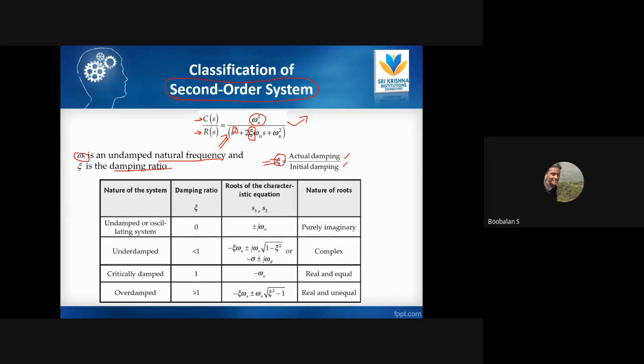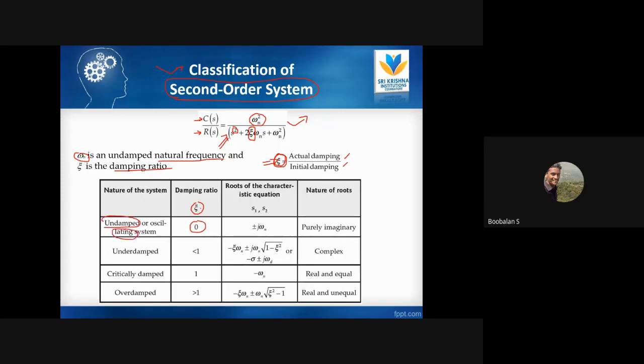With the help of damping ratio values, we are able to classify our second order system. If your epsilon value is 0, that is an undamped system or an oscillating system.